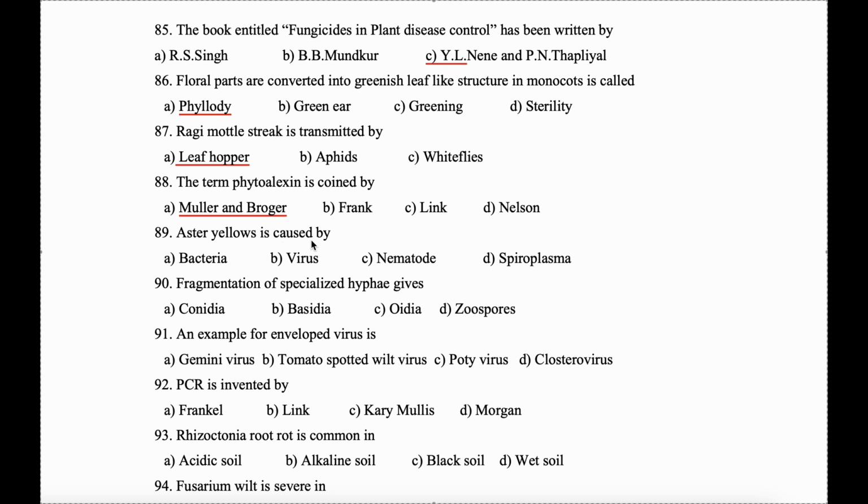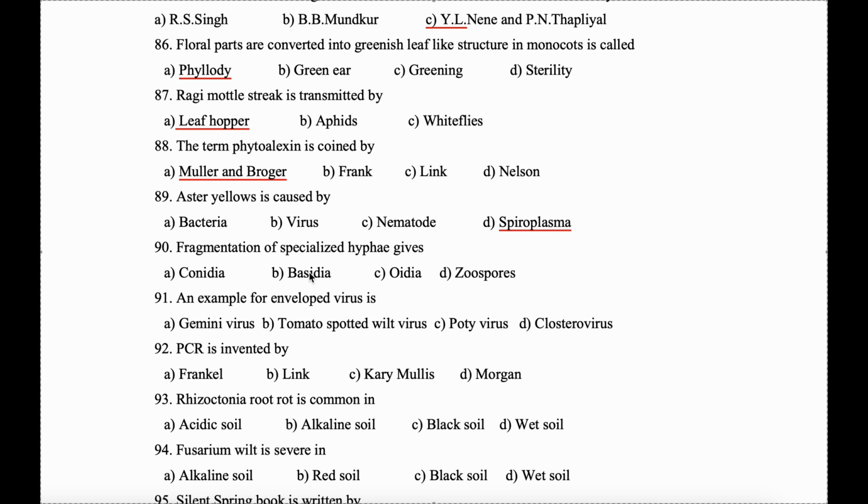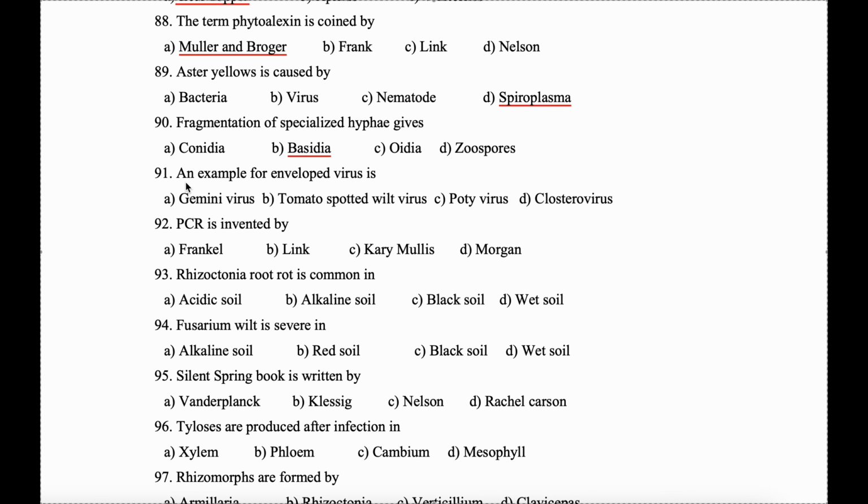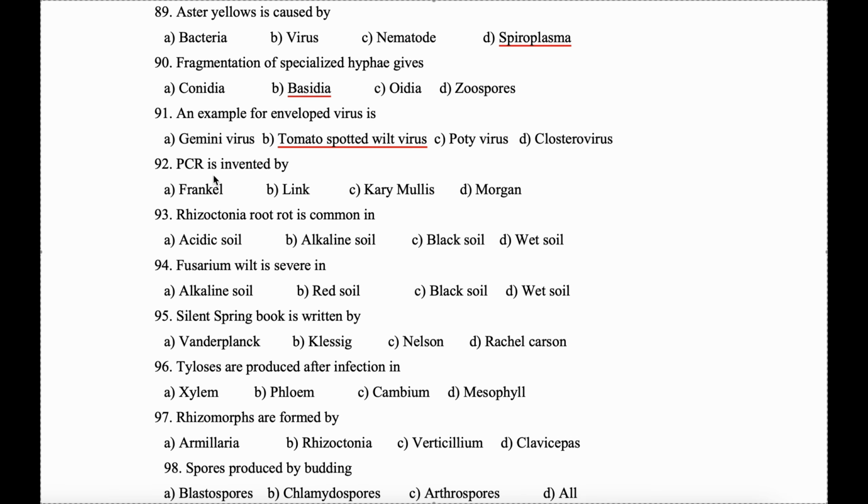Aster yellows is caused by Spiroplasma. 90. Fragmentation of specialized hyphae gives basidia. 91. An example for enveloped virus, that is tomato spotted wilt virus. Question 92. PCR, which is polymerase chain reaction. It was invented by Kary Mullis.